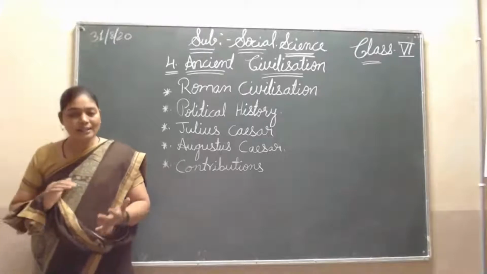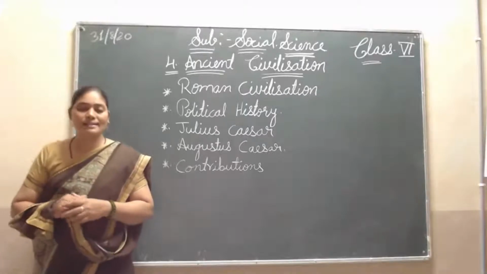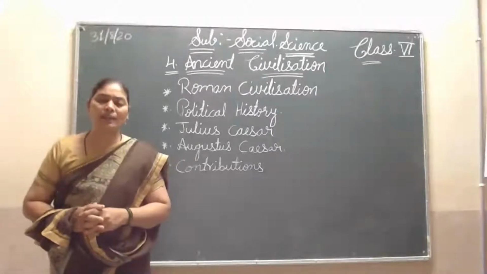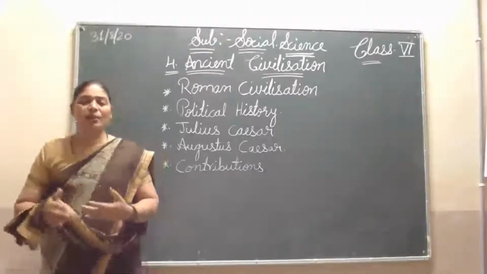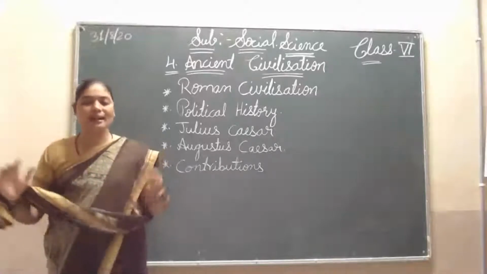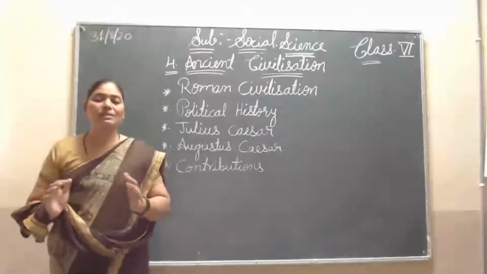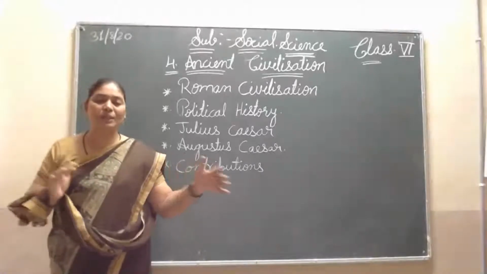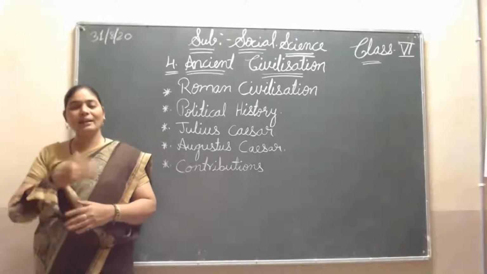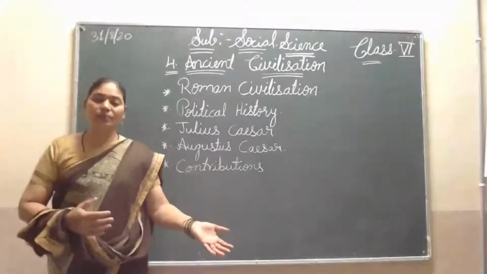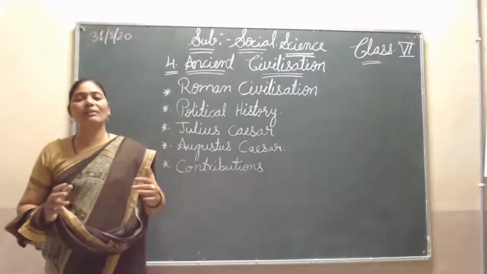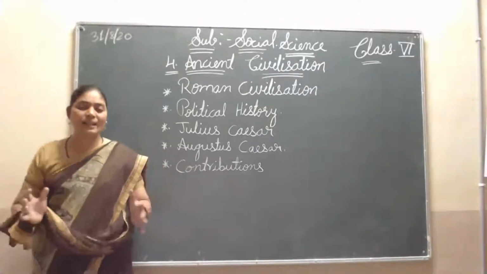Then this Italy was also ruled by some tribals. It means the people at that time were all tribals only. So they were slowly developing themselves, and slowly they started making groups. One small group, then two groups, three groups, like this. Then one member started maintaining that group and started attacking the other group, and that group came under them, and then that group became big. It became a village, a big village, then a city, a state, like this.